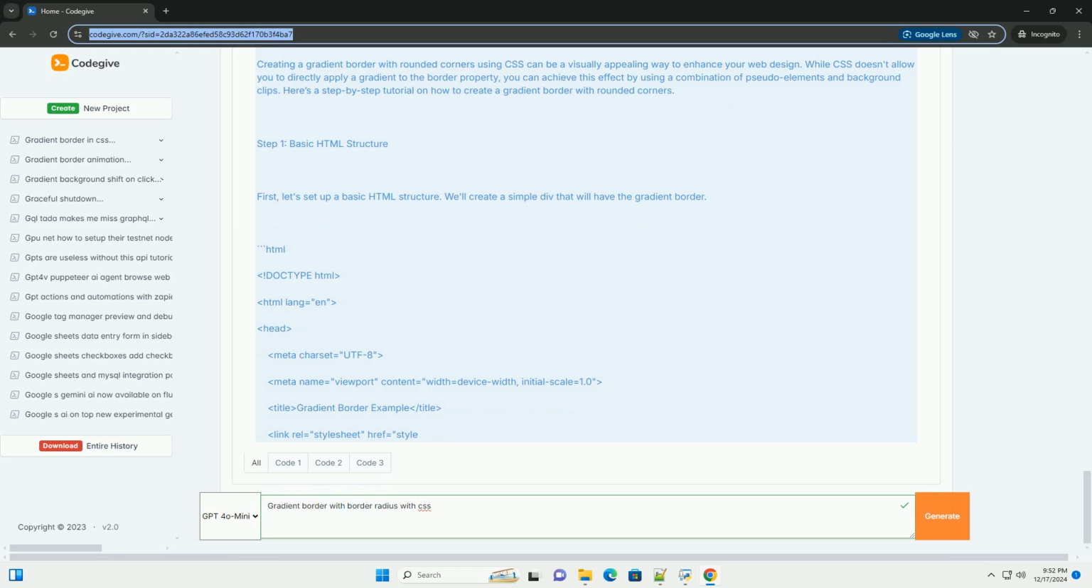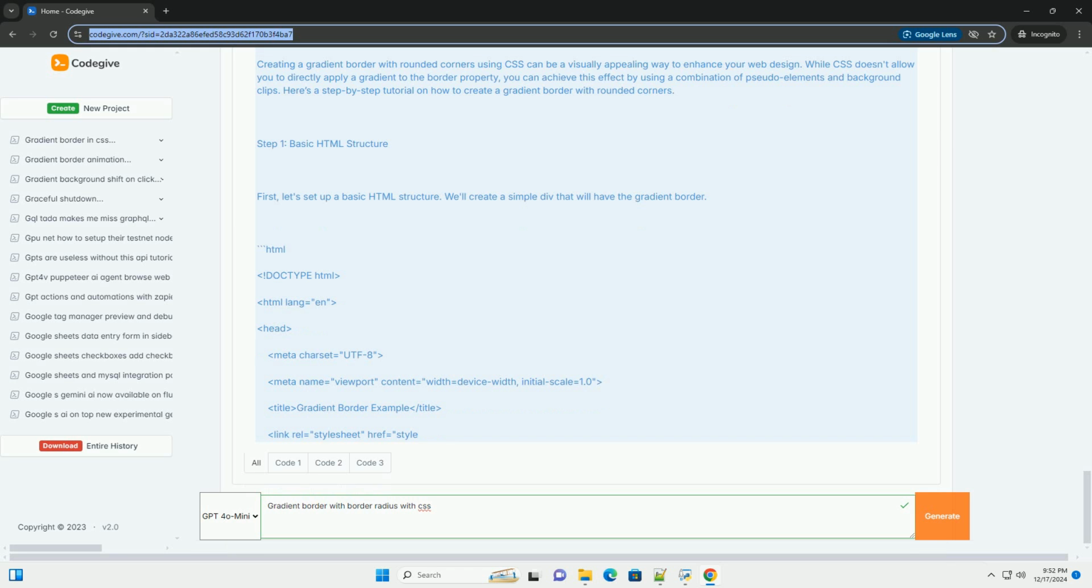Explanation of CSS. 1. Container styles, gradient border. Position relative allows the pseudo-element to be positioned relative to this element. Padding adds space inside the container. Background color sets the background color of the content area. Border radius rounds the corners of the container. Z-index 1 ensures the content is above the gradient border.